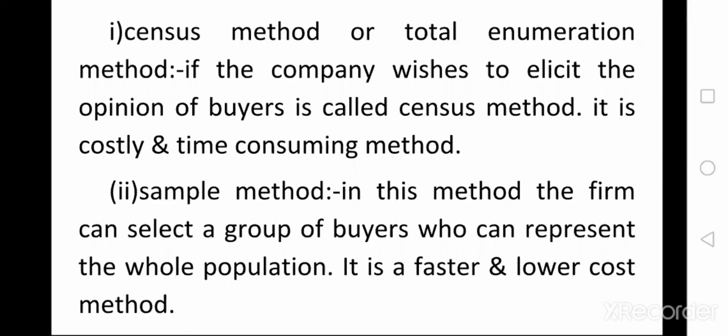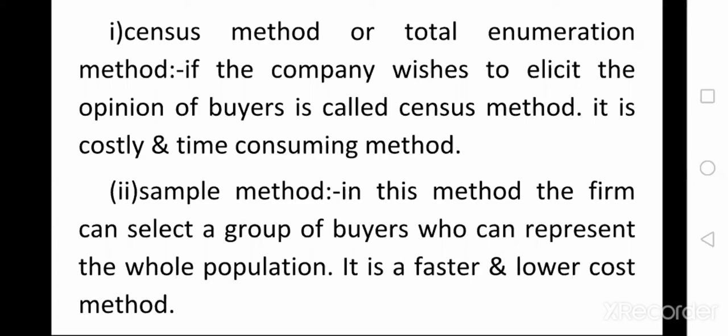The second method is the sample survey method. In this sample survey method, the firm selects a group of buyers who can represent the whole population. It is a faster and lower cost method compared to the census method. In this method, the company collects the opinion of only a selected group.